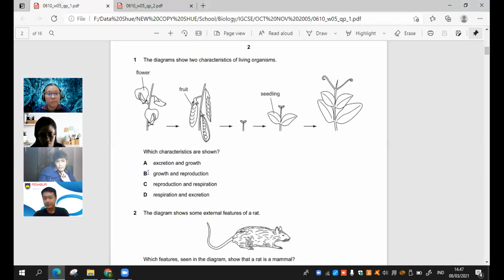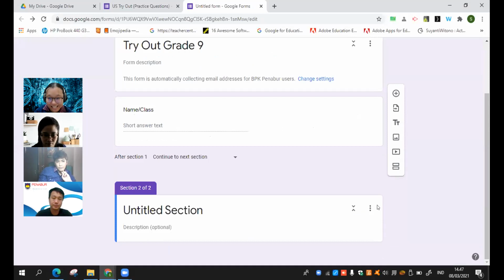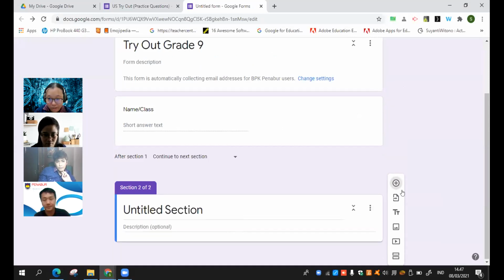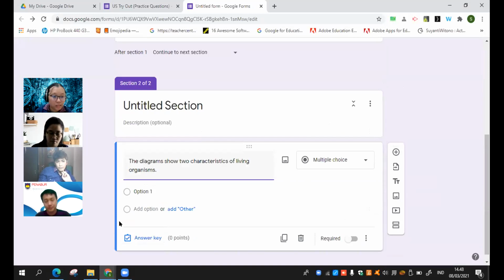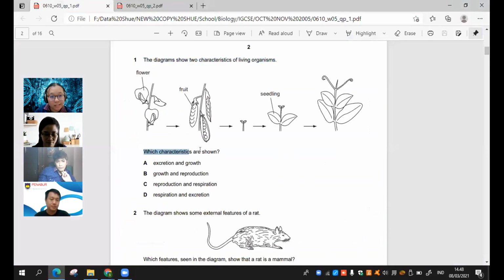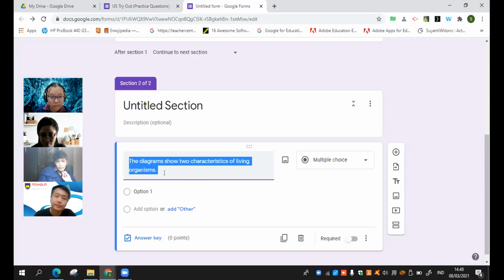Okay. For example, this one, I want to change this into a Google form question. The good thing is I can click and then copy and paste. Just press Ctrl C, so I don't need to type one by one. Okay, after adding the section, don't forget adding the question first. Put it there. Then go back again. But it's a lot of work to go back and forth. That's the thing that we need to see.